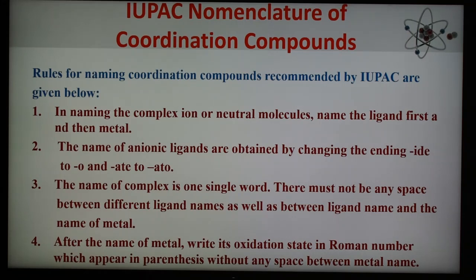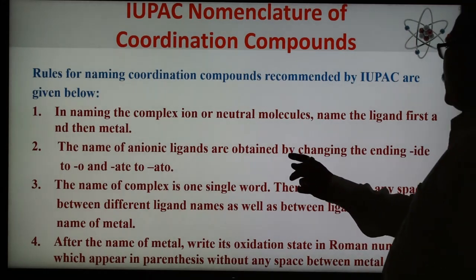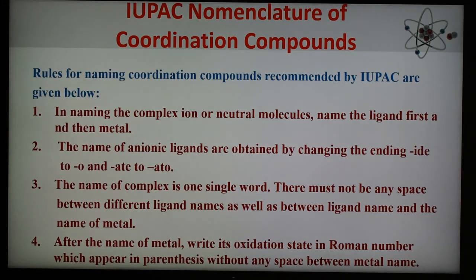The second rule is that the names of anionic ligands are obtained by changing the ending IDE to O and ATE to ATO. So the second rule is to write the name of the anionic ligand by changing the ending IDE to O and ATE to ATO. The third rule is given here.